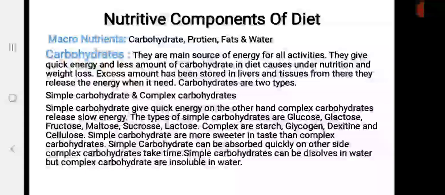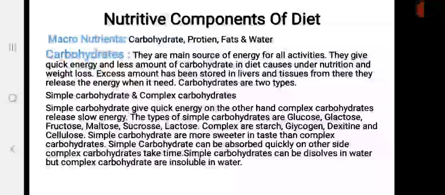The main work of carbohydrate is to provide energy to our body. Providing energy to our body is the main work of carbohydrate.